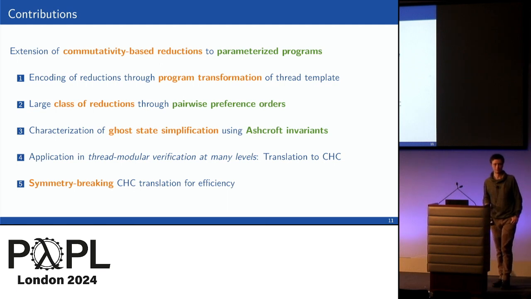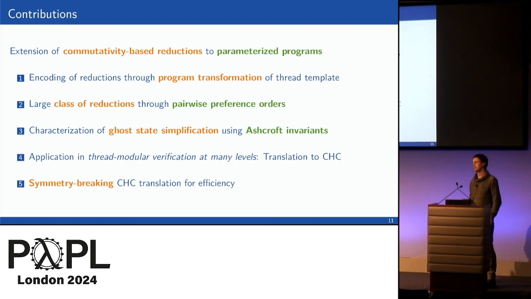Okay. Thank you. Hello. Thank you for the nice talk. I have a very technical question. I guess you're again doing the same tree automata LTA business under the hood for reductions. What happens to the alphabet? When you have infinitely many threads, then the alphabet becomes infinite, so how do you encode this?